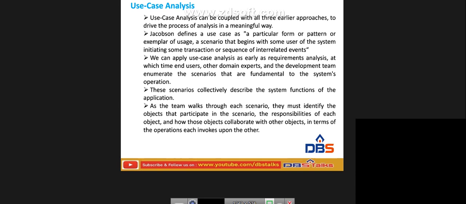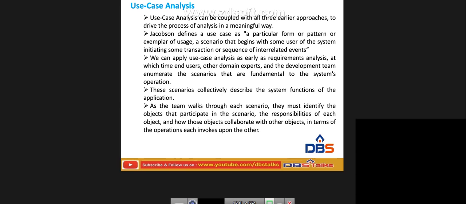And Jacobson defines a use case as a particular form or pattern or exemplar of usage, a scenario that begins with some user of the system initiating some transaction or sequence of interrelated events. Okay, and we can apply use case analysis as early as requirements analysis, at which time end users and other domain experts and the development team enumerate the scenarios that are fundamental to the system's operation.